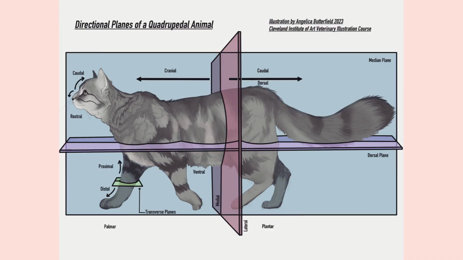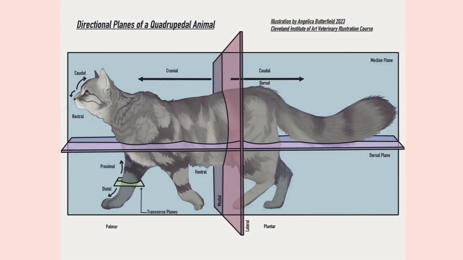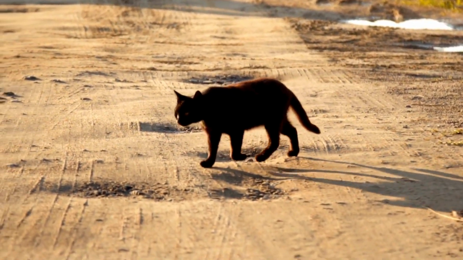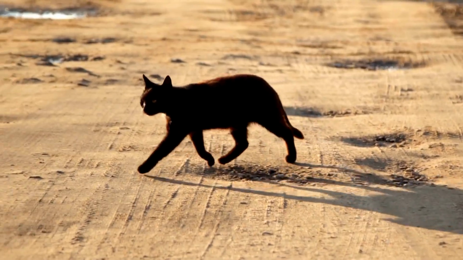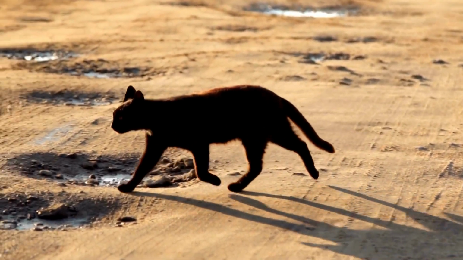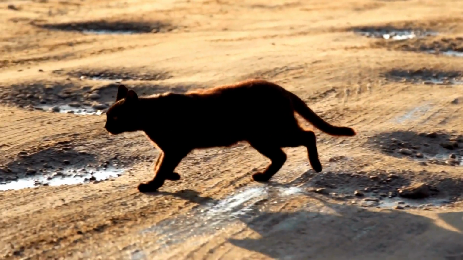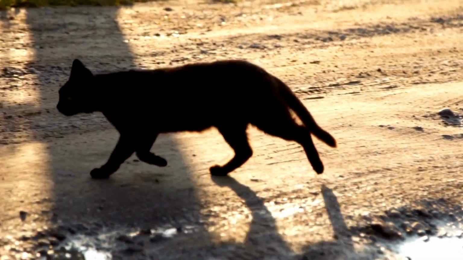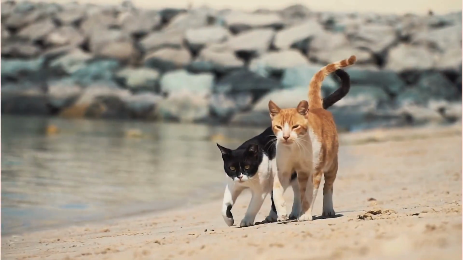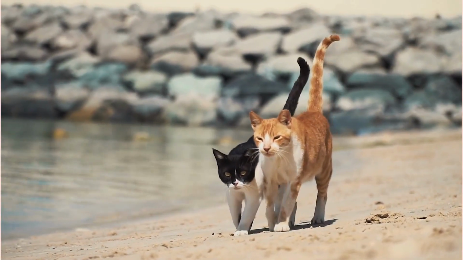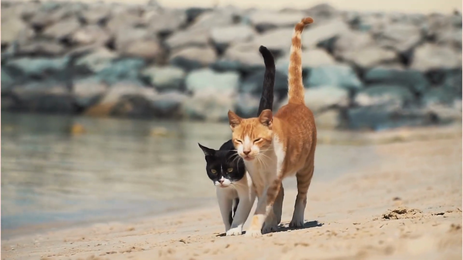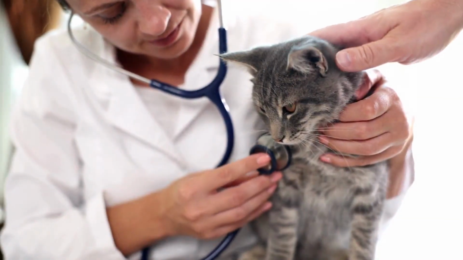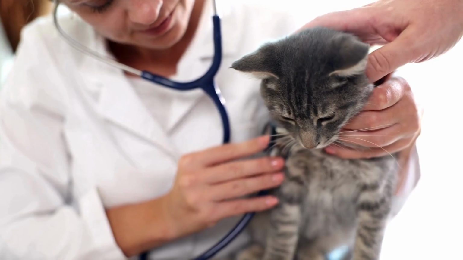On the paws, the terms change. Palmar refers to the underside of the front paw, while plantar refers to the underside of the back paw. Cats with arthritis may show changes in how they use these areas of their feet to bear weight. Osteoarthritis is often bilateral, affecting both sides, but sometimes it only affects one side, called contralateral, to the normal leg. Pain may also shift from the medial side, or inside of the joint, to the lateral side, or the outside, as the disease progresses. Diagnosing feline osteoarthritis usually involves a physical exam and imaging.